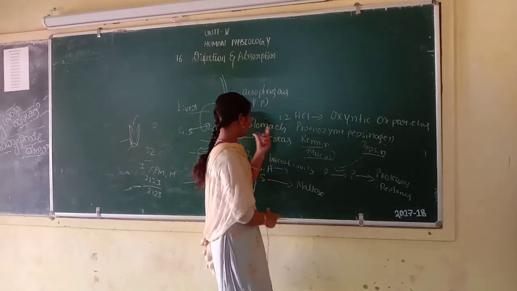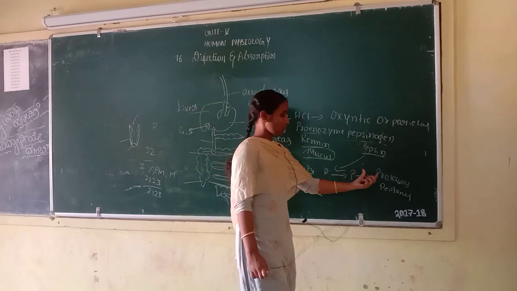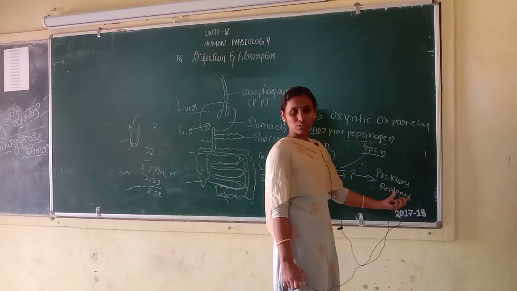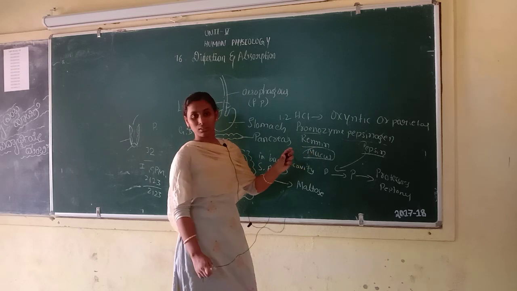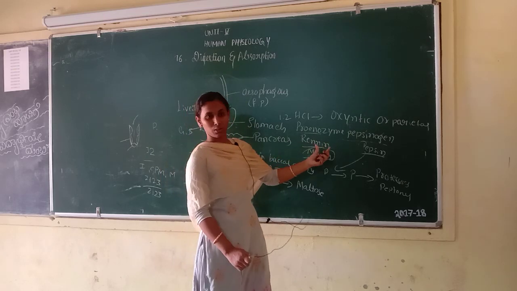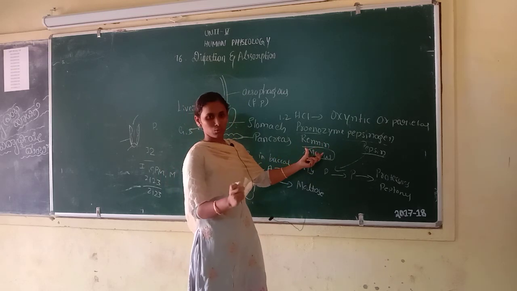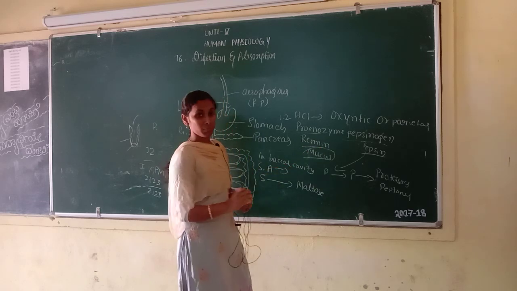Next, in the stomach, protein is converted into proteoses, peptones and peptides. Renin takes part in the digestion of milk proteins.